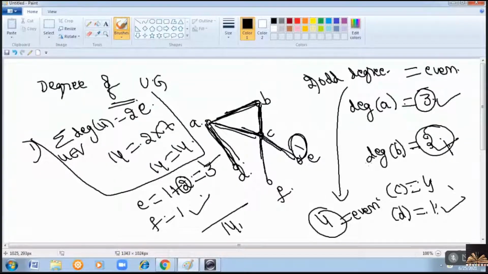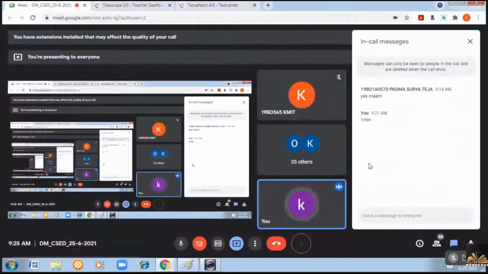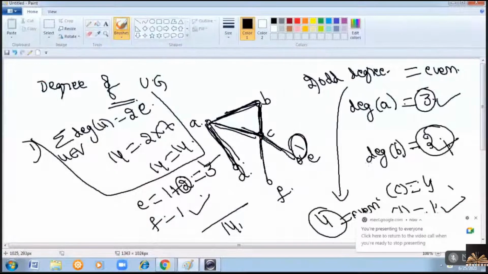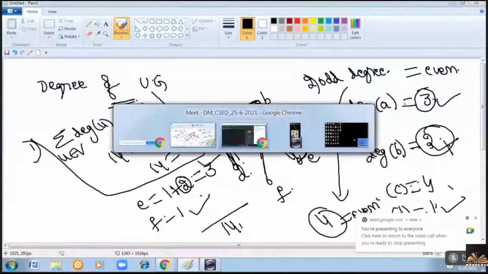Now we'll see how to get the degree of a vertex in case of a directed graph. In case of a directed graph, we have 2 degrees: in degree and out degree.